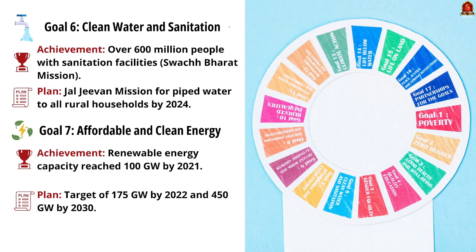And now coming to affordable and clean energy, sustainable development goal 7. See, recently renewable energy capacity reached up to 100 gigawatts by 2020, but the plan has been for 175 gigawatts by 2022 and 450 gigawatts by 2030. See, these are the major goals that India has accomplished so far. And one more important thing to note is that the goal numbers and the associated goals will be very handy notes for all the UPSC aspirants in our mains and also in the prelims. So have a note on it.